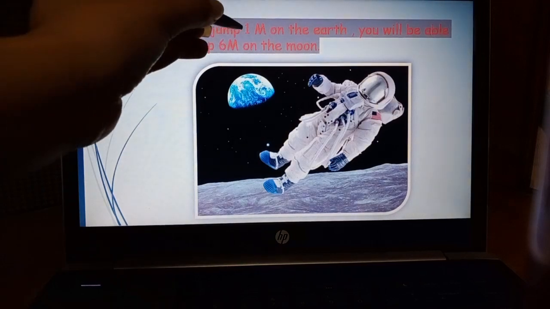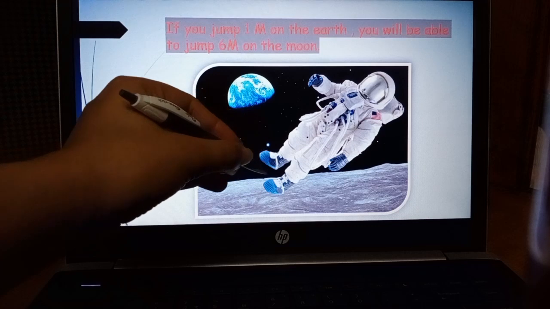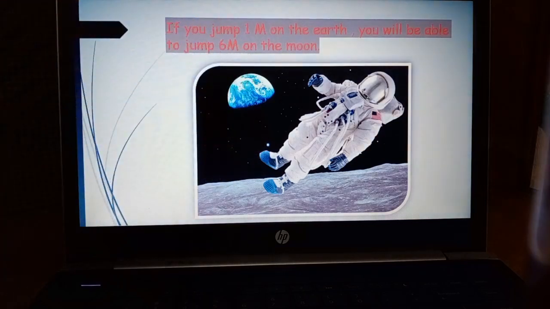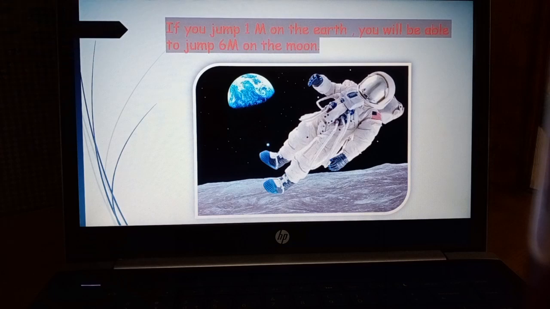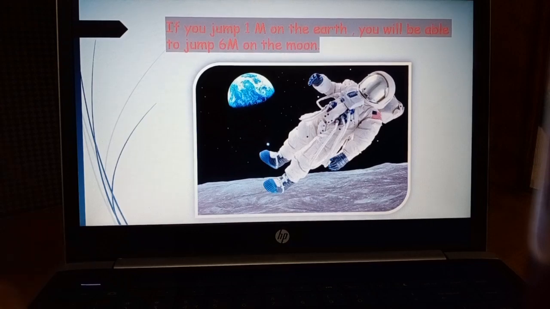Okay, got it? Because every time it is 1/6 on the moon. Because your weight is less there, you can easily jump there, because of the very little feeling of weight. So the jump that is very little here will multiply 6 times on the moon's surface. Our weight will be reduced, that's why we can jump easily to a higher limit.